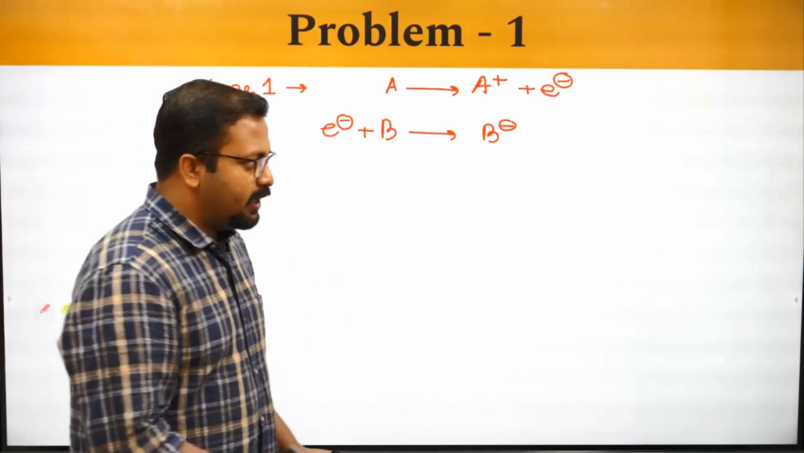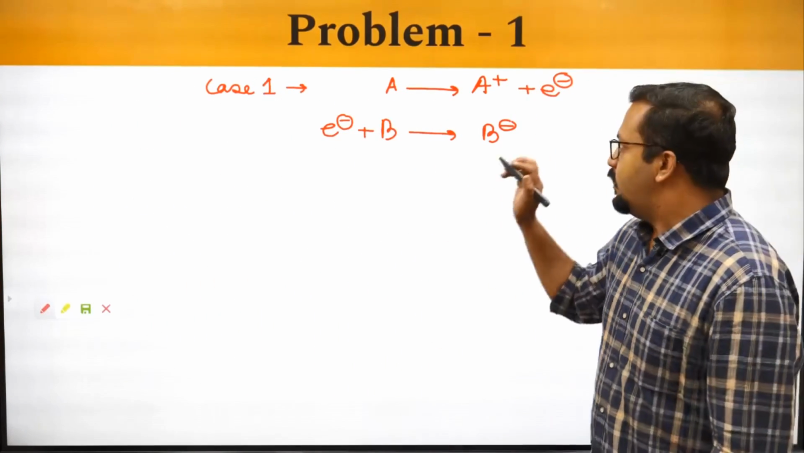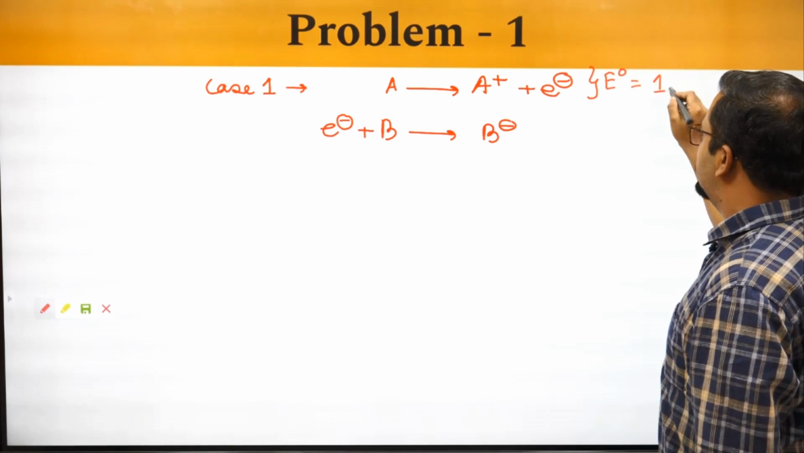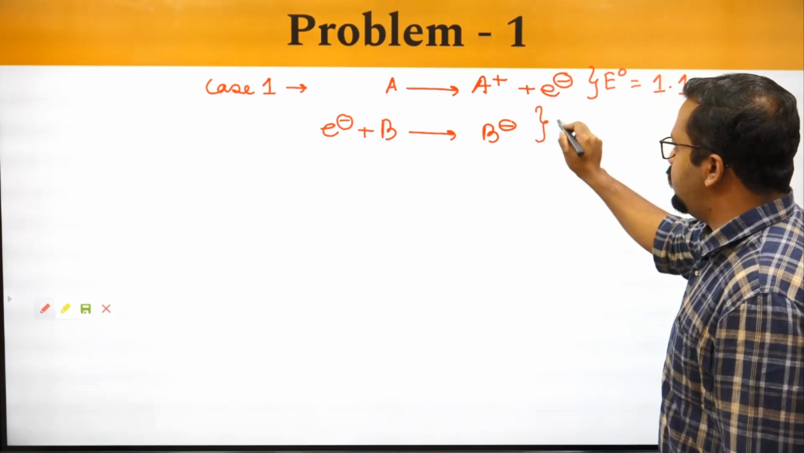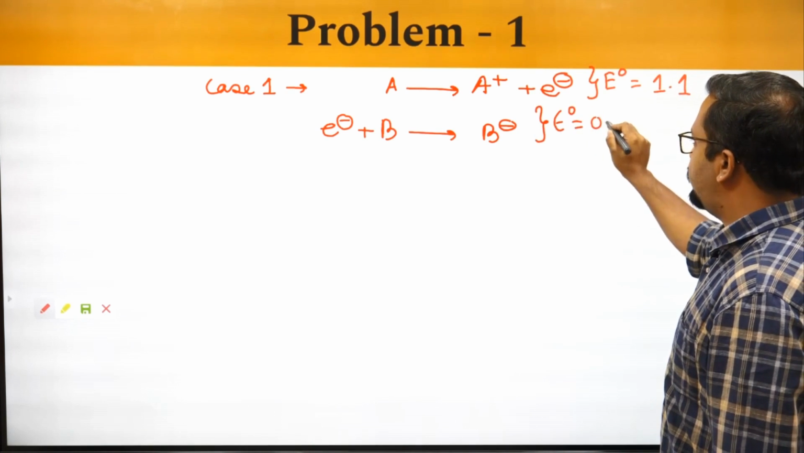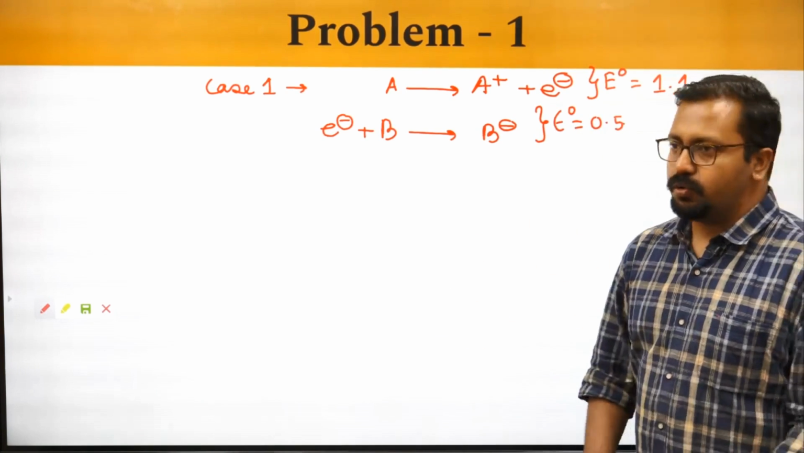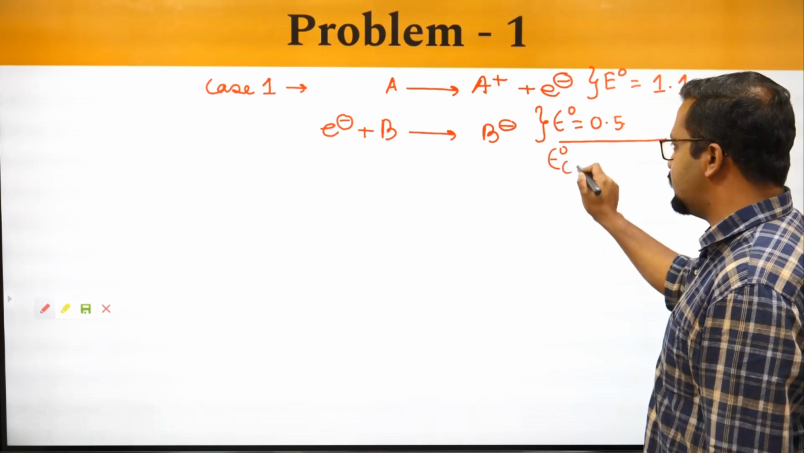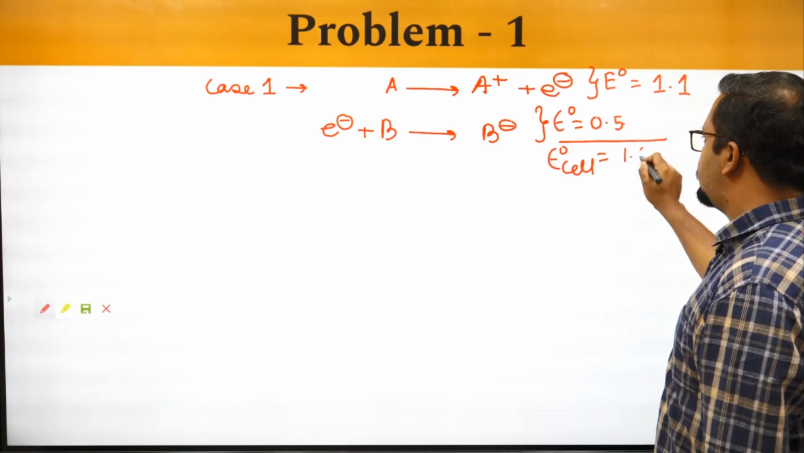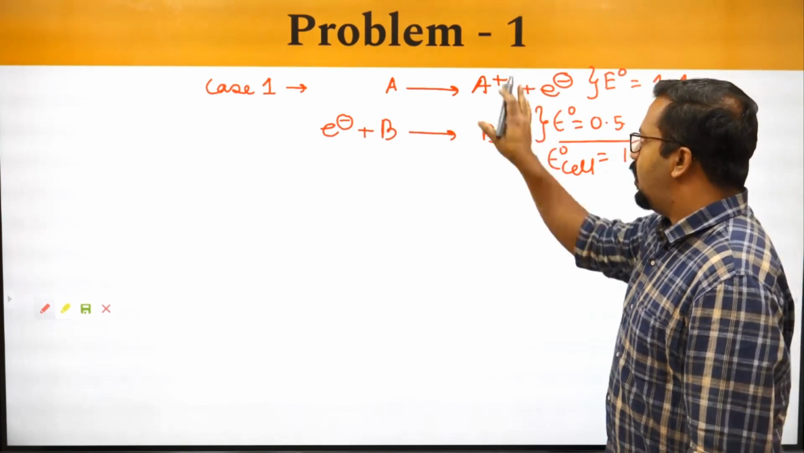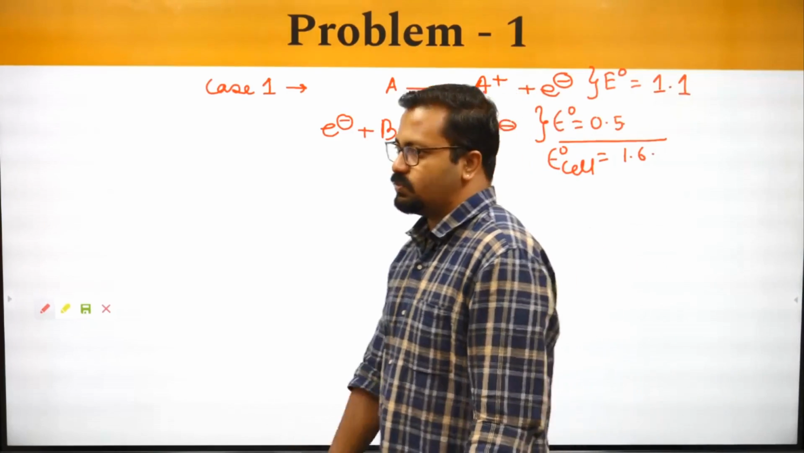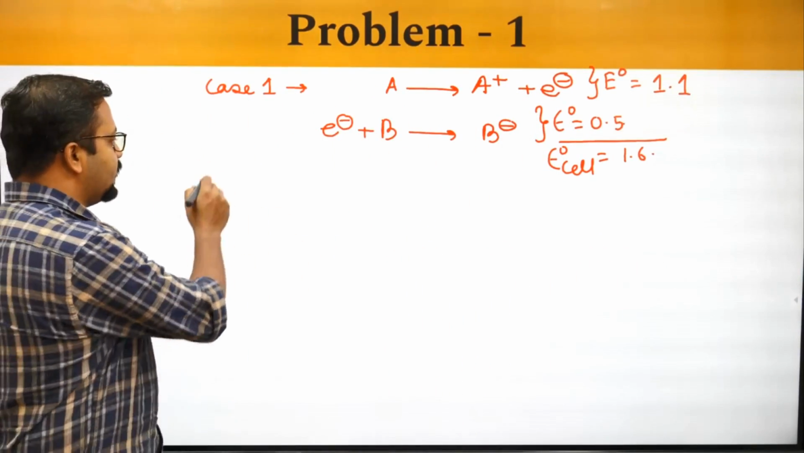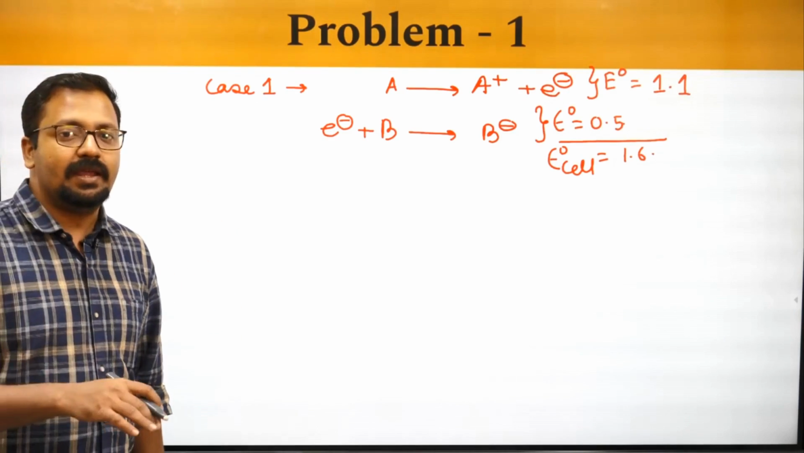Now, if you see a redox reaction and the E naught value for this is given as 1.1 and the E naught value for this is given as 0.5. So what you have to do is you just have to directly add them. You do not worry, E naught for the cell is 1.6. Do not worry about how many electrons are given out. This is case 1 in which the number of electrons given out or taken in are equal. What if the number of electrons given out or taken in are unequal?